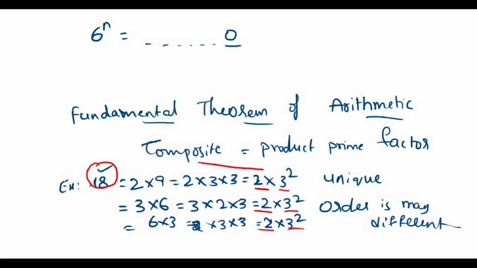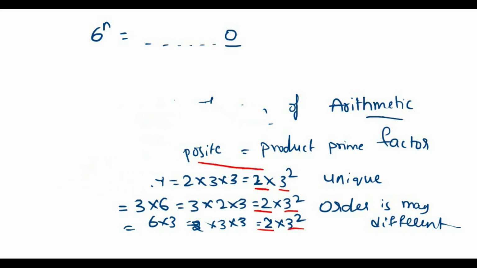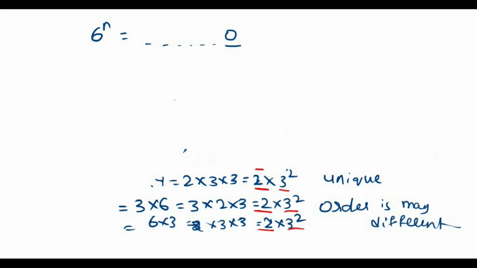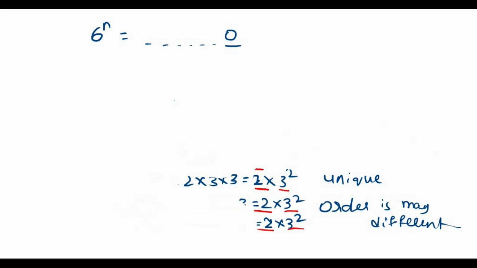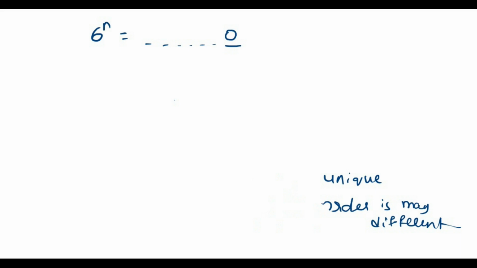This is the fundamental theorem of arithmetic. We discuss it because this problem is related to it, so I will use it in this topic.